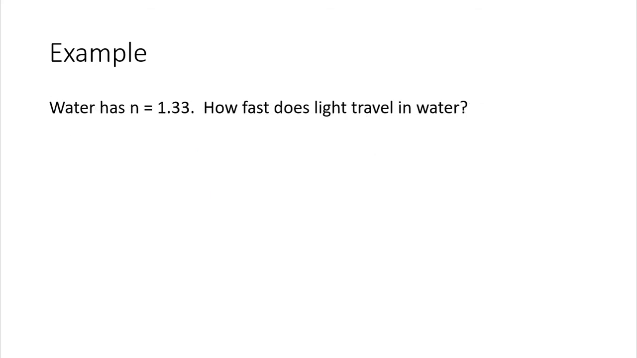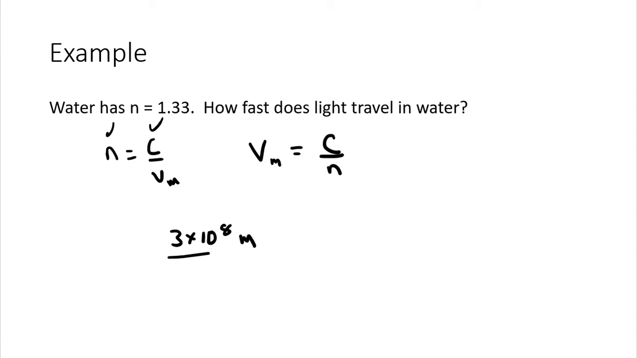Example number 2: water has an index of refraction of 1.33. How fast does the light travel in water? Okay, so it's the same equation. What do we know? Well, we know n and we know c, and we're looking for v. So if I rearrange this equation, multiply both sides by the speed in the material to get it out from underneath the fraction, and then divide both sides by the index of refraction so I can get the speed by itself, I have 3 times 10 to the 8th meters per second divided by 1.33.